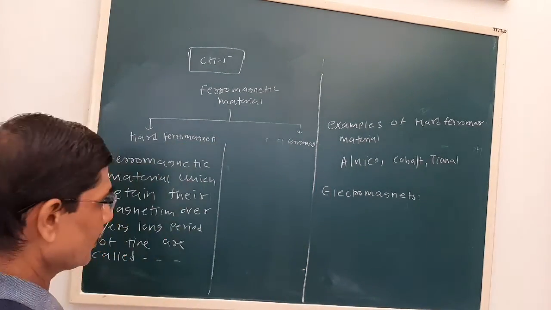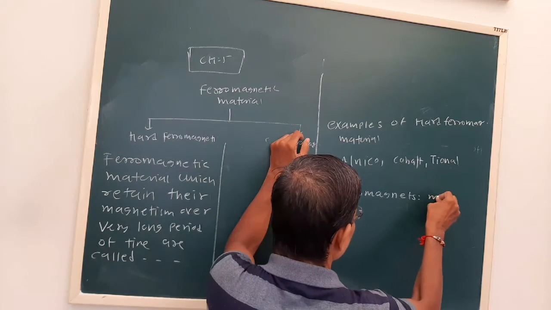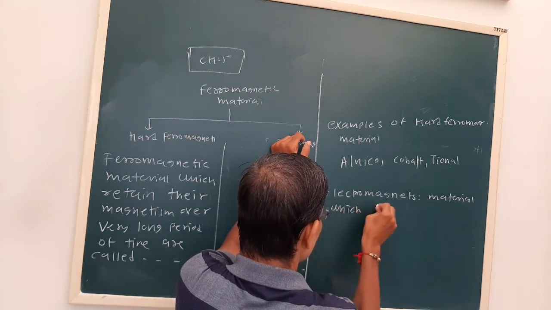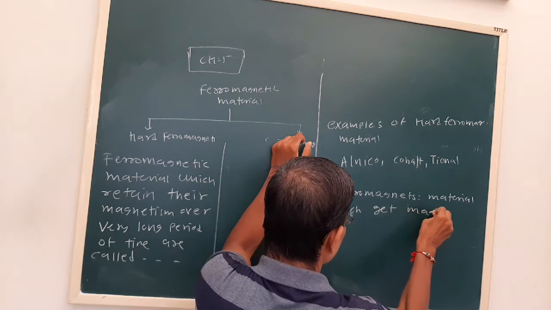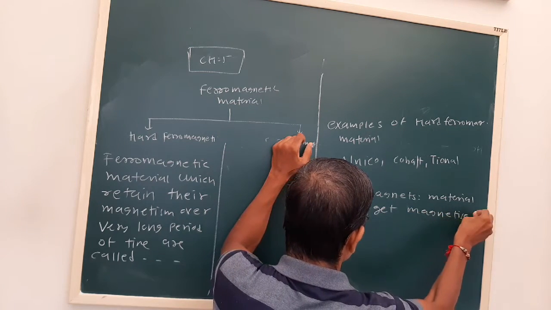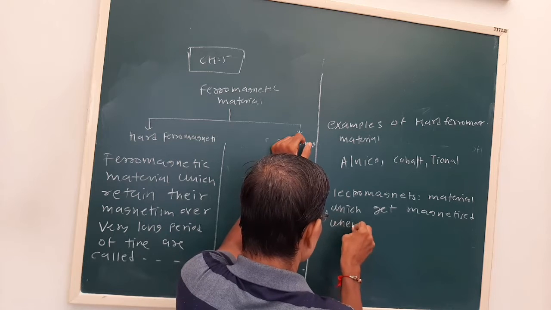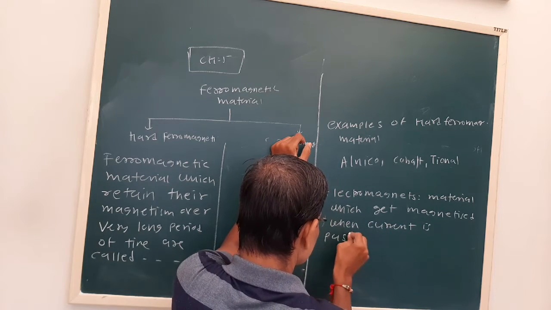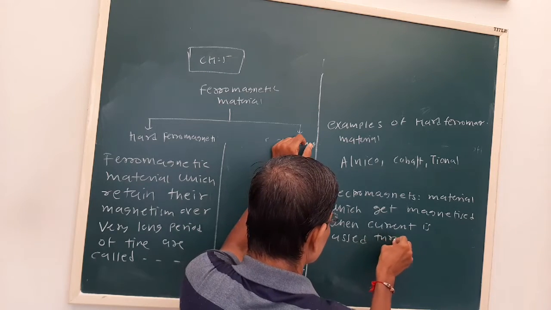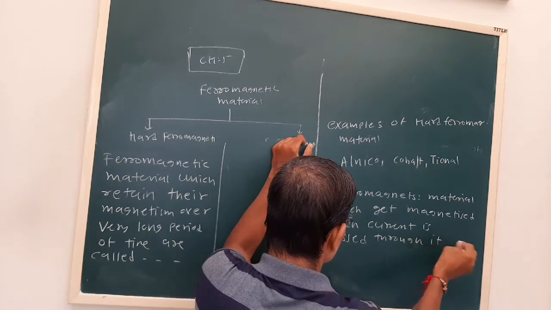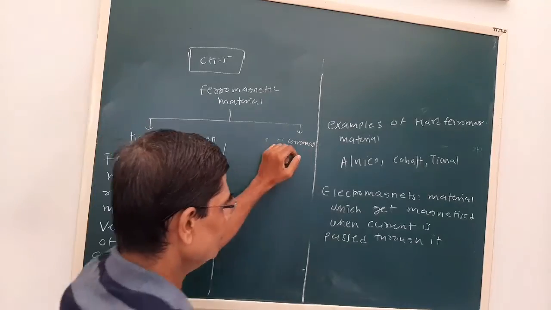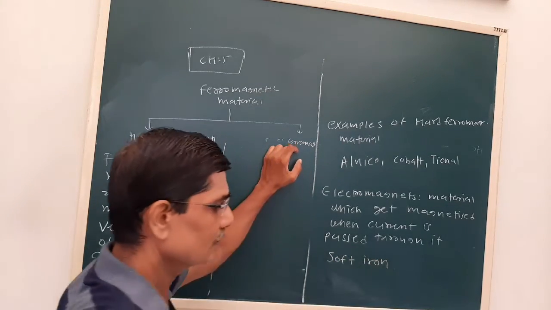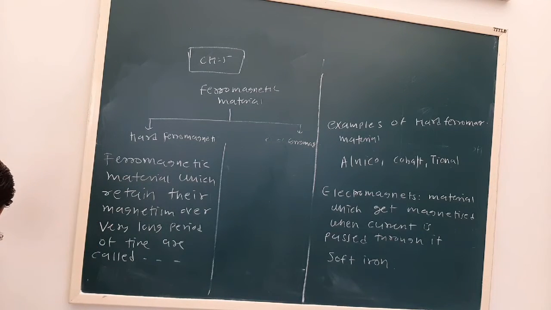So electromagnets are the materials which get magnetized when current is passed through them. Okay, now see that generally soft iron is the material which is used.